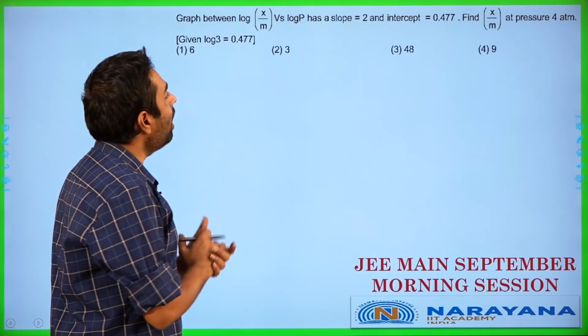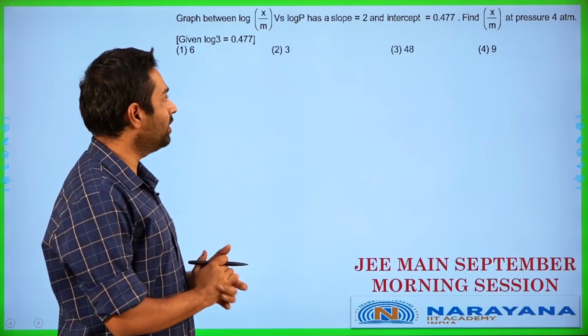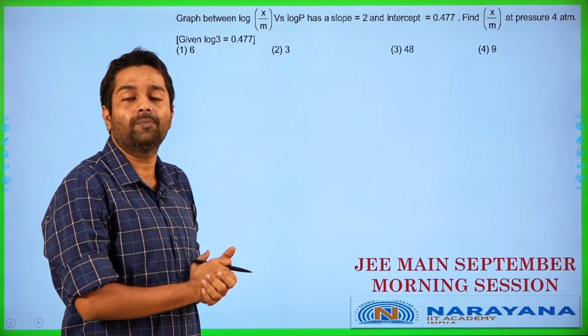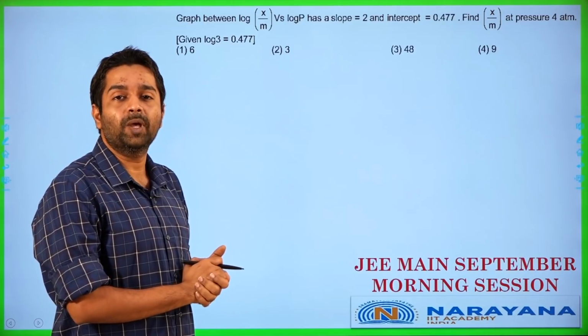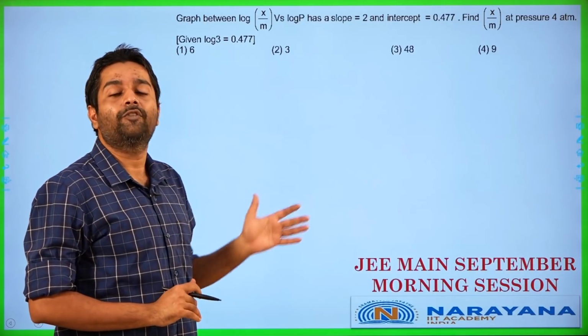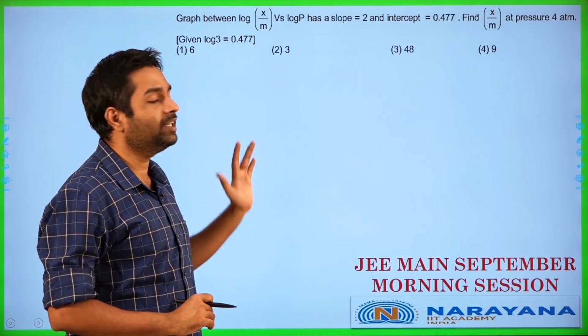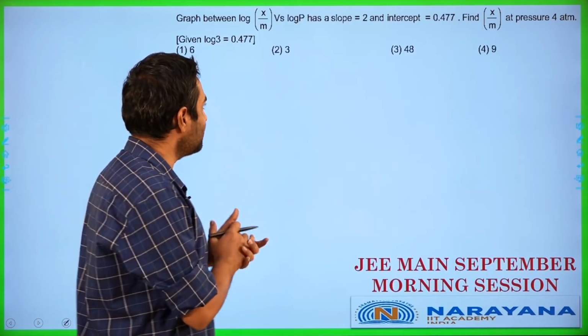Next one, this is again a question from the surface chemistry chapter involving the Freundlich adsorption isotherm. Very rarely in a JEE Mains paper will you see two questions from the surface chemistry chapter. So this is a very rare, easy paper. So let's come back to this over here.